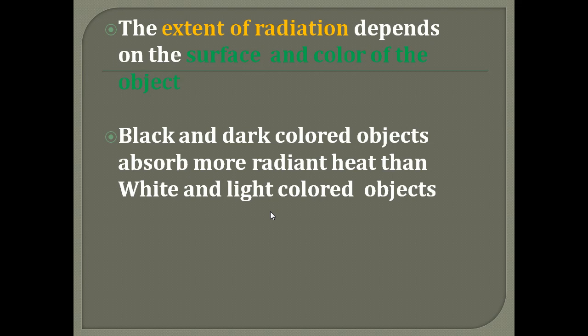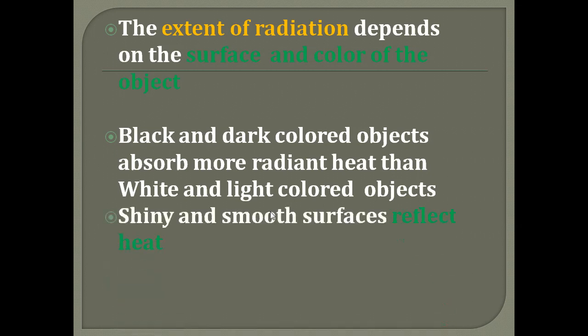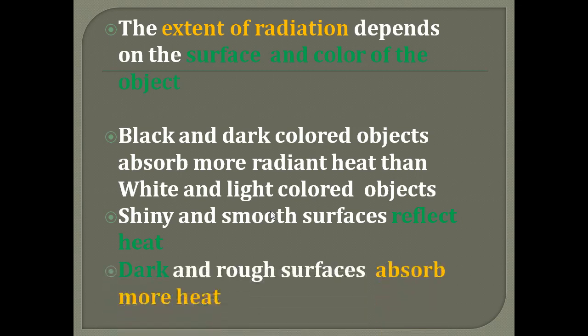Black or dark colored cloth absorbs more heat and makes us hotter, while white or light colored cloth keeps us cool. Shiny and smooth surfaces reflect heat, while dark and rough surfaces absorb more heat.